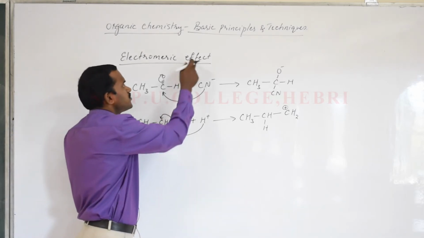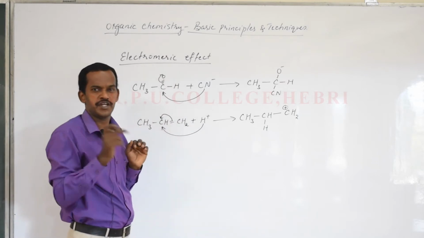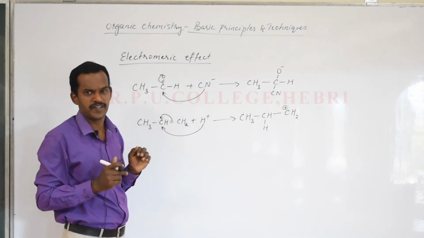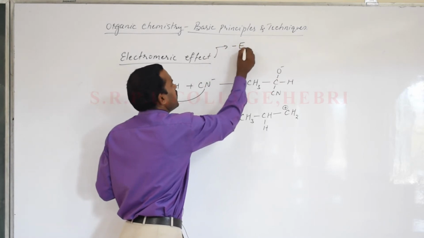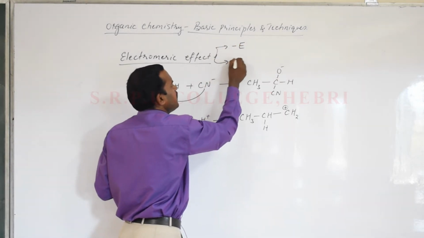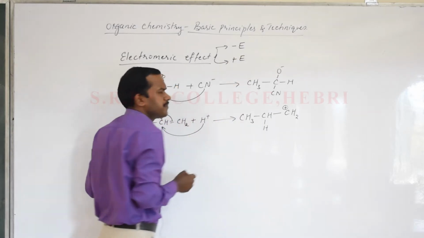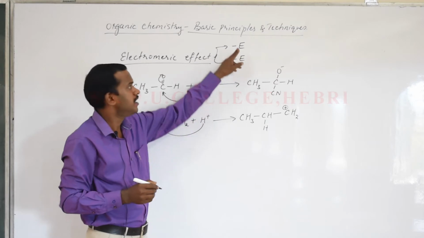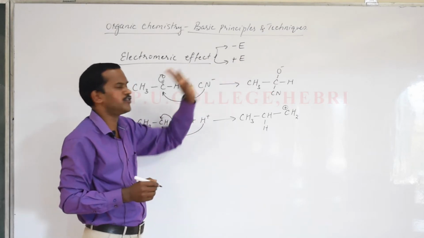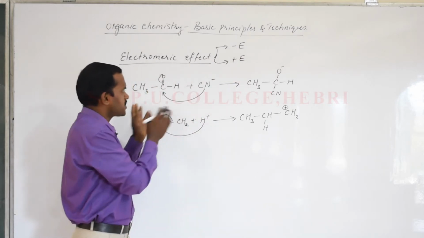Now, similar to the inductive effect, here also there are two types of electromeric effects. The first one is the negative electromeric effect, and the second is the positive electromeric effect. Generally we represent them as the minus E and plus E effect. Negative electromeric effect and positive electromeric effect. Try to understand from this.